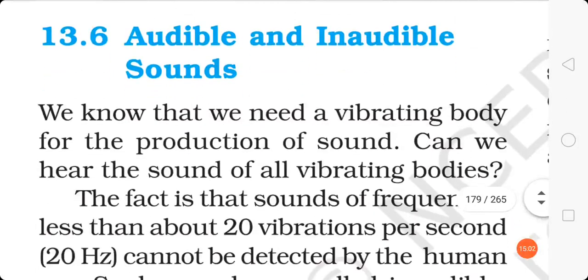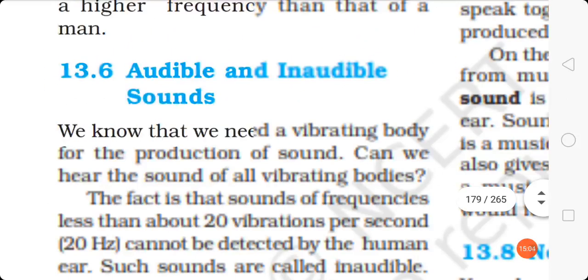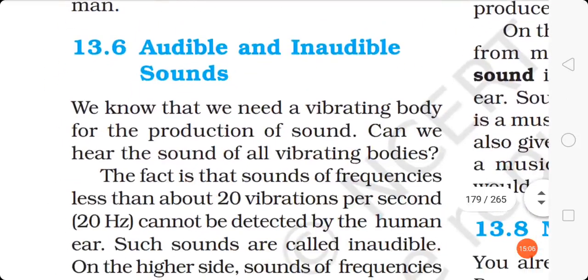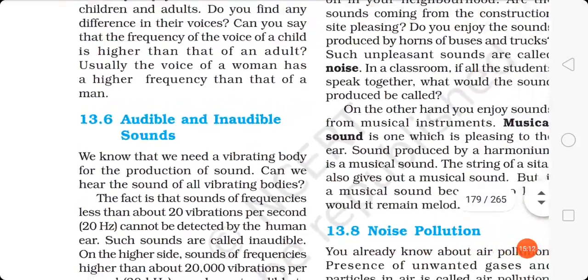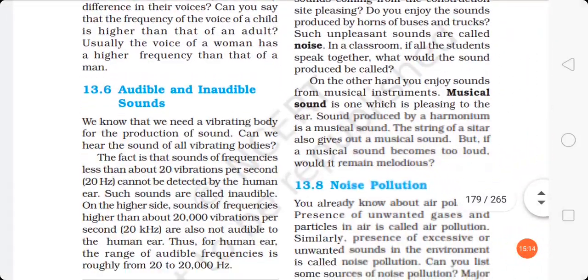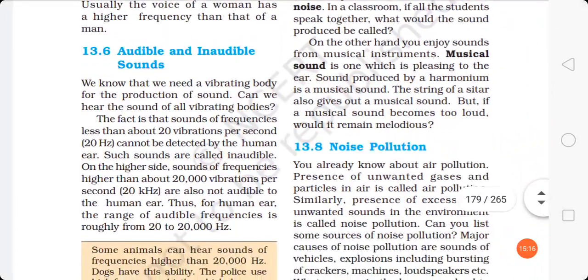And also one more important point, that is audible and inaudible sounds. So we know that some sounds can be easily heard and some cannot. So sound which can be easily heard is between the range of 20 hertz to 20,000 hertz, or you can say 20 hertz to 20 kilohertz. That is the audible frequency that the human ear can listen to.